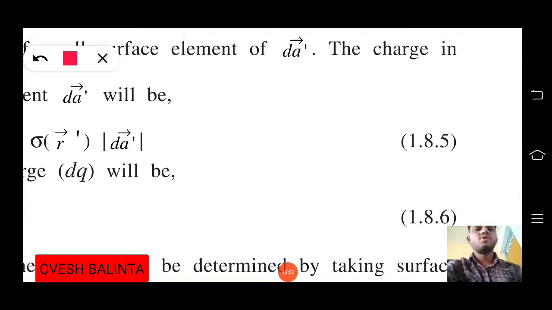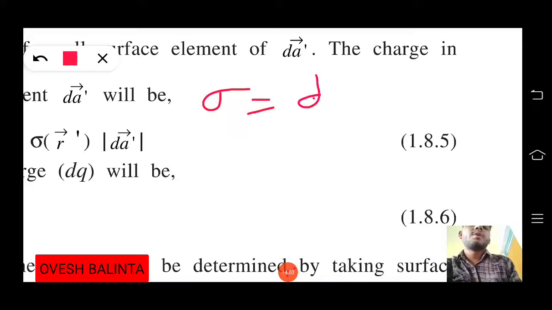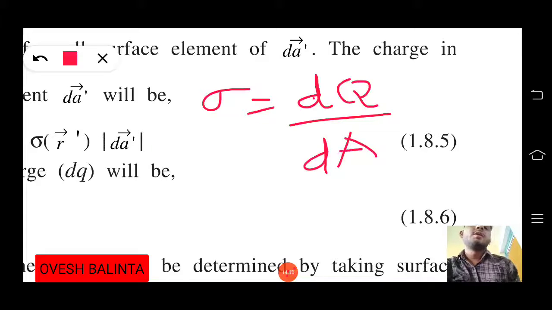So sigma is equal to Q by A here. Whenever we are talking about the small value, sigma is equal to dq by dA. But we require the value of dq.